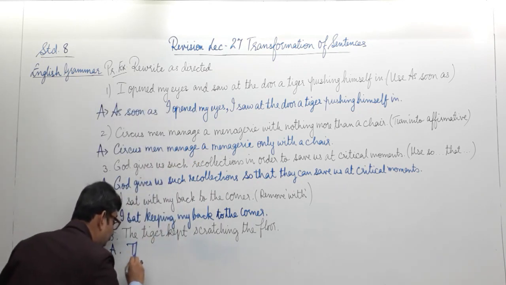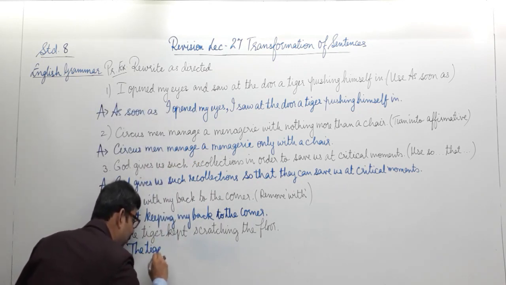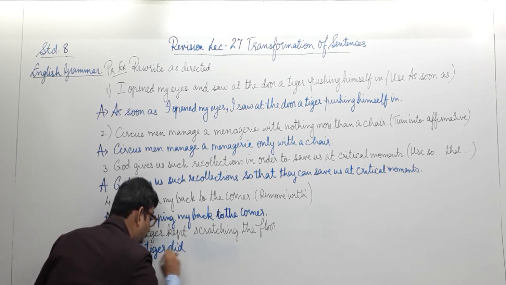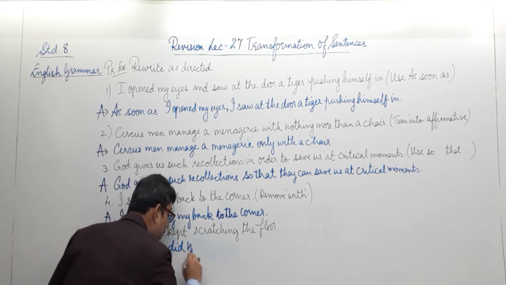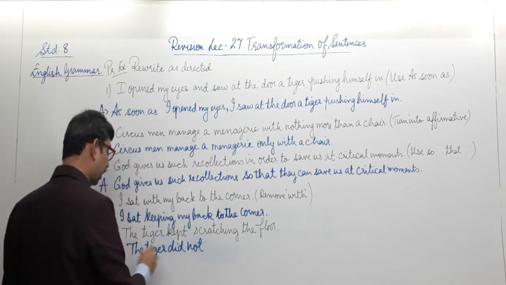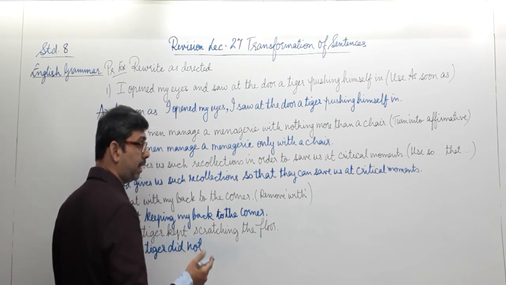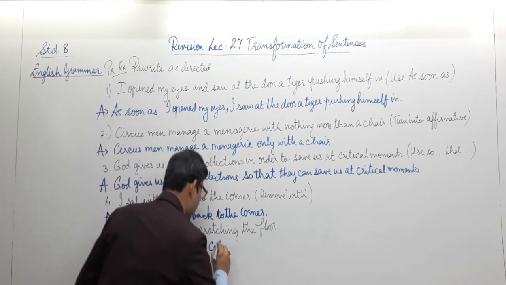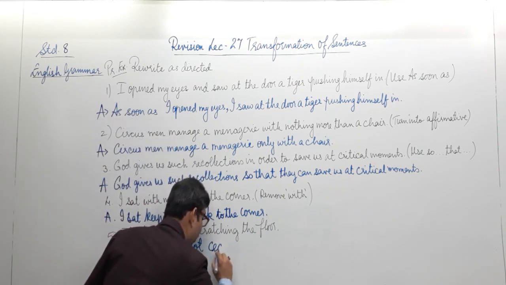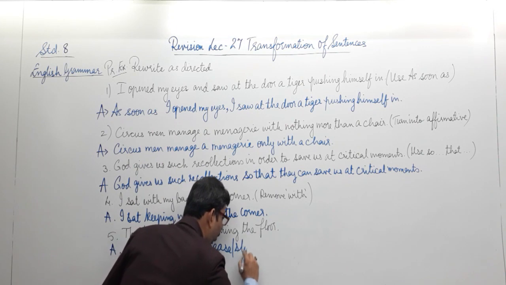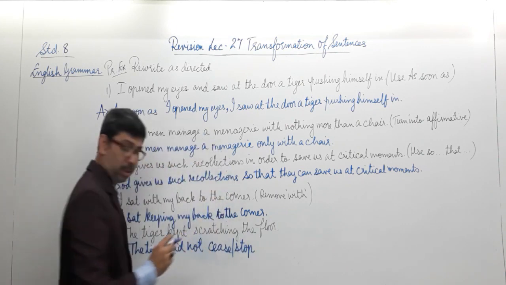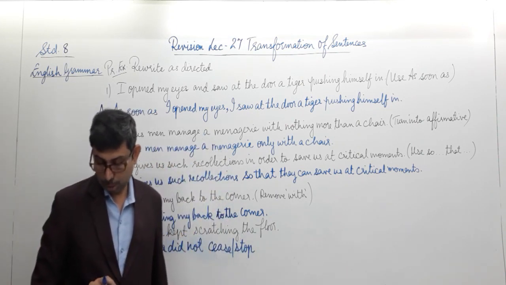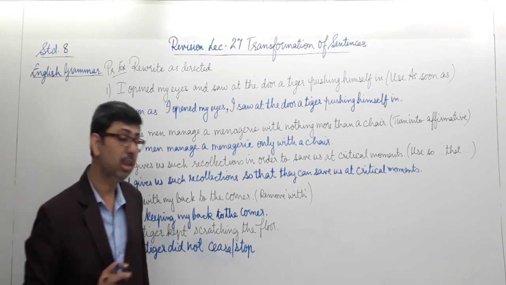Let's write it. The tiger did not. So we have to apply these words over here relevantly. The tiger did not cease. Cease means stop. Did not cease means did not stop. Cease or optional you can write stop. Did not cease or stop. What did he not stop? Scratching the floor.